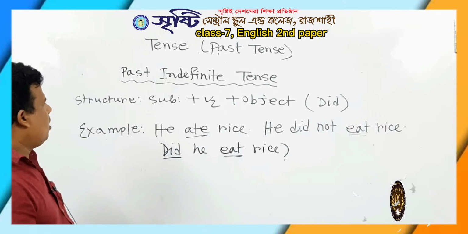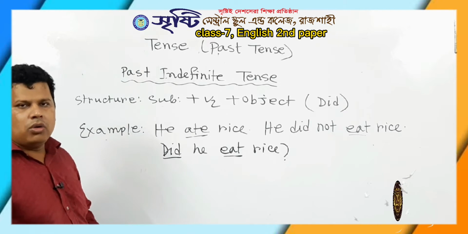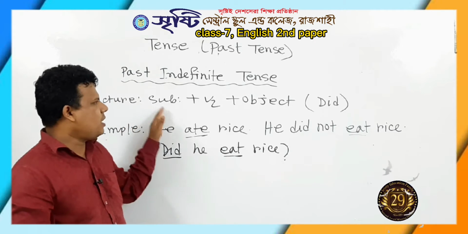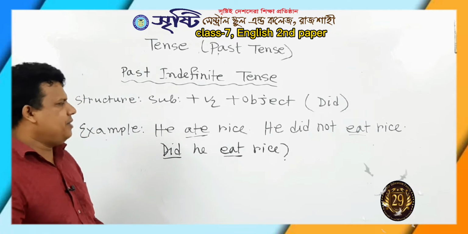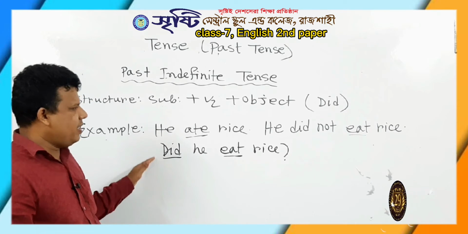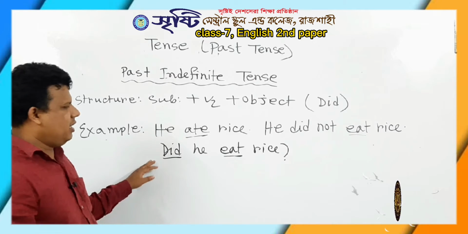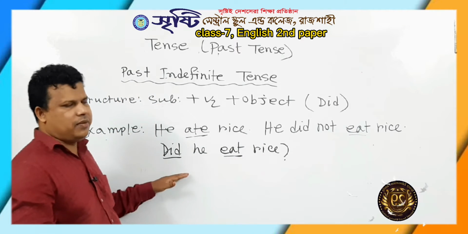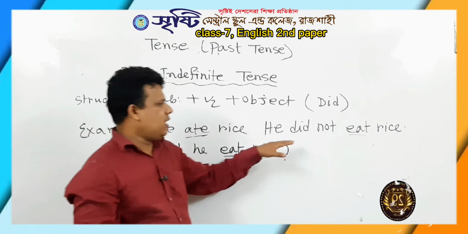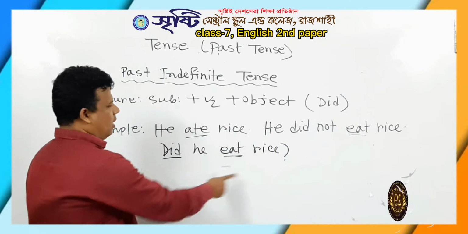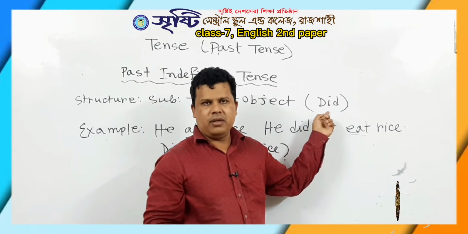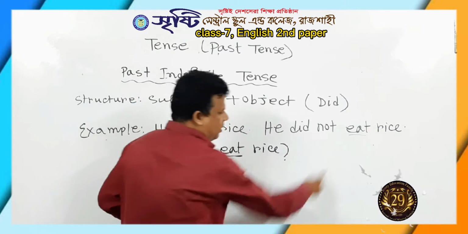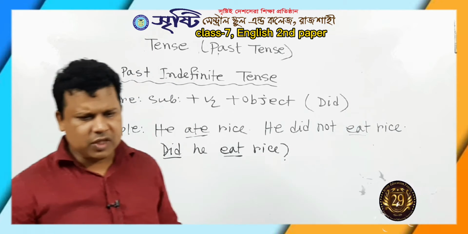So dear students, if you want to know the structure of past indefinite tense, you will have to say subject, V2, object, and in the bracket did. And 3 examples: he ate rice, he didn't eat rice, did he eat rice. This is affirmative sentence, here is the negative sentence, and this is interrogative sentence. And as we use didn't in the negative and did in the interrogative, in the bracket you say did. And if you use did, the main verb will be present. You have to remind it.